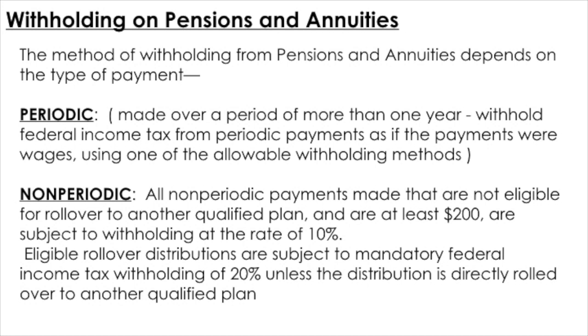And non-periodic payments that are eligible rollover distributions are subject to mandatory federal income tax withholding at 20% unless the distribution is directly rolled over to another qualified plan. Whatever method is used, the amount of withholding cannot exceed the amount of money distributed plus the value of any property distributed. Also, no withholding is required if the distribution consists solely of the employer's securities and up to $200 in cash representing fractional shares.